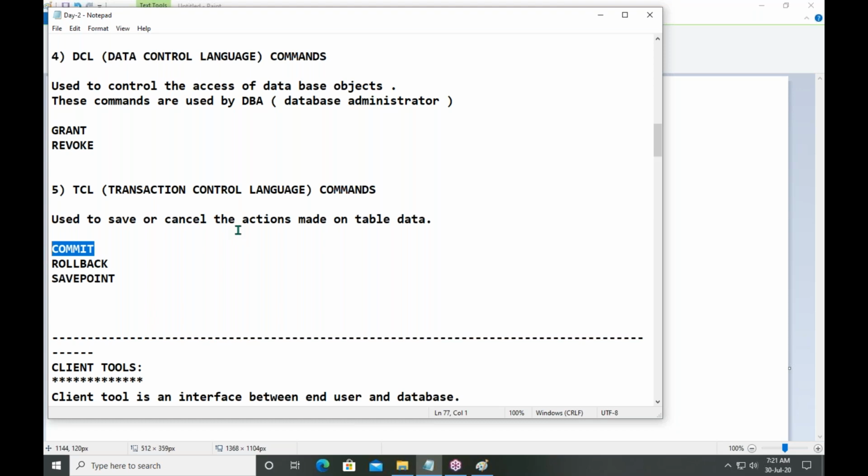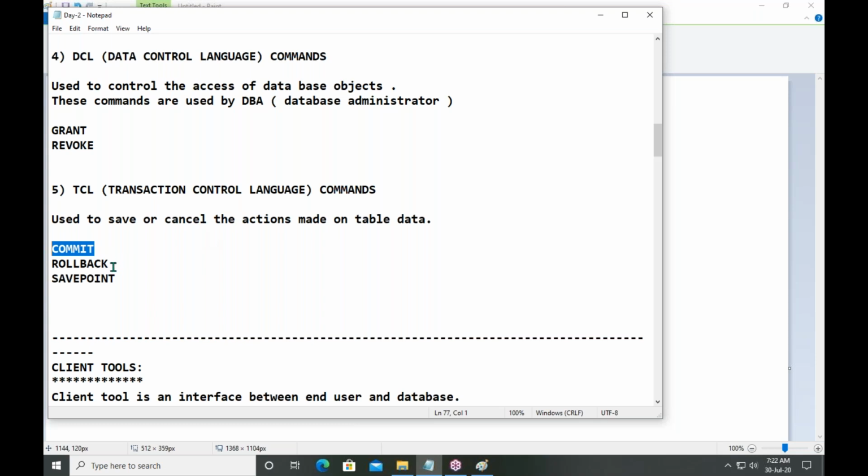Suppose I am doing a withdrawal, but unfortunately my withdrawal operation failed, but the amount was deducted from my account. Amount deducted, but I am unable to receive the money from the machine. Then it's a failed transaction.